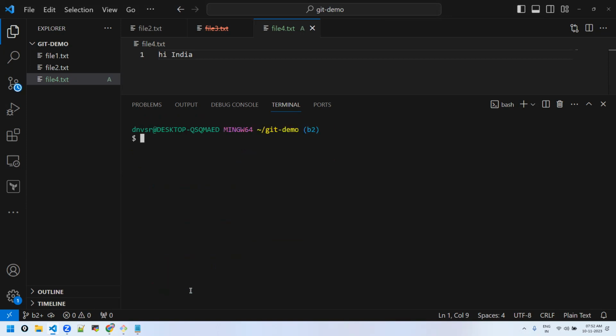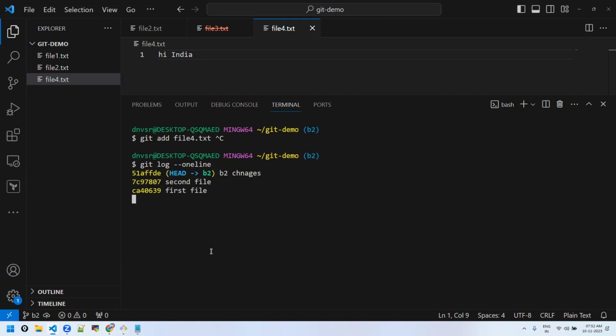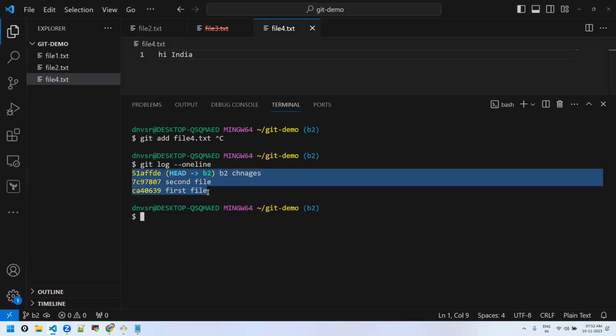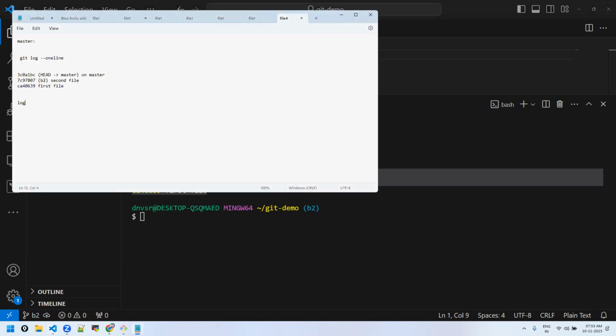Now if you see the log of B2, this one I'm considering as D, right? So this is commit A, this is commit B, this is commit D.